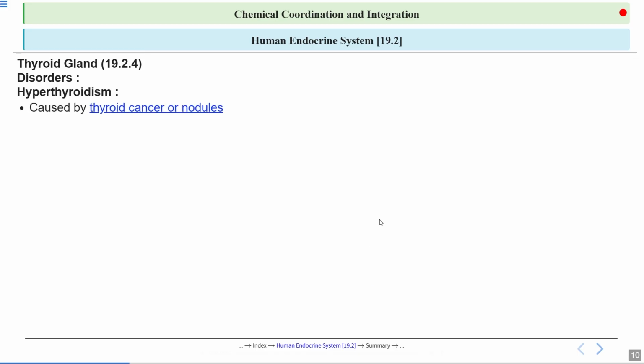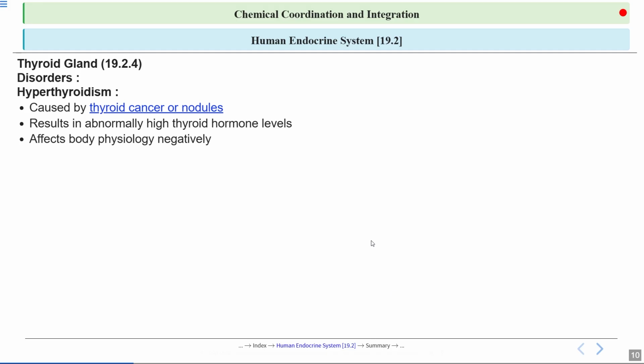Thyroid cancer nodules can cause thyroid gland issues, leading to hormonal imbalances. These growths may disrupt normal hormone production and affect metabolism and other bodily functions. So, when the thyroid gland becomes overactive, it produces too much thyroid hormone, leading to hyperthyroidism. This causes symptoms like weight loss, anxiety, and rapid heartbeat as excess hormone speeds up bodily functions.